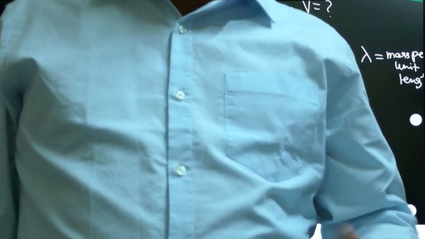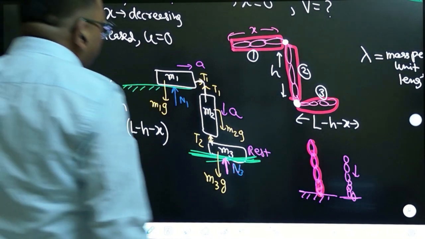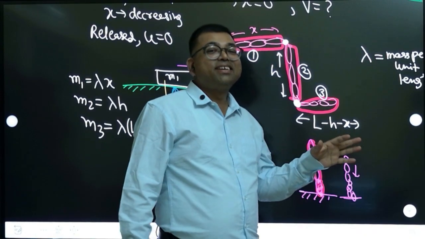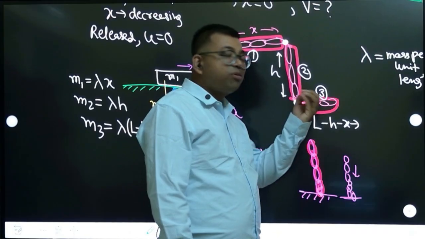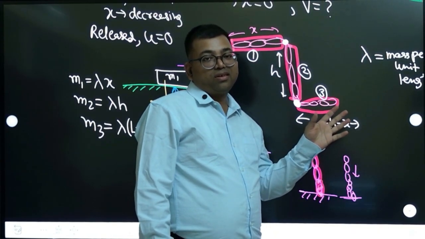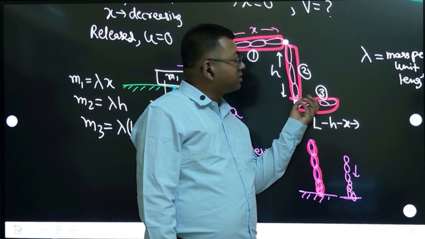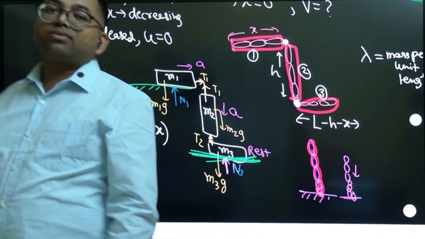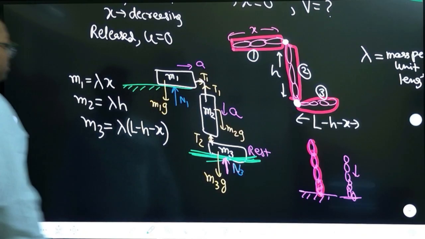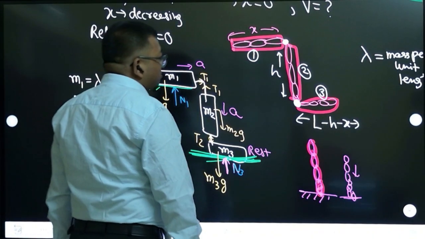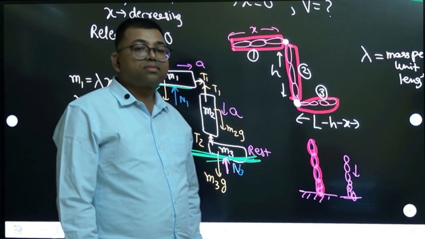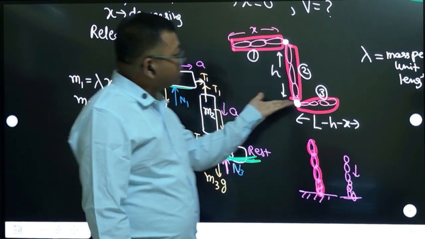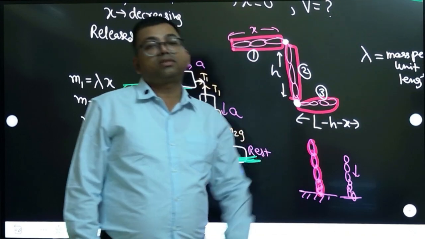You need to assume something, that the portion which is contacting the ground is disappearing. You have to assume that it is disappearing, meaning it is not playing any role in the motion now. The portion which is touching the ground completely becomes stationary. That is the assumption here. The portion which is touching the ground, after that you don't have to study that.